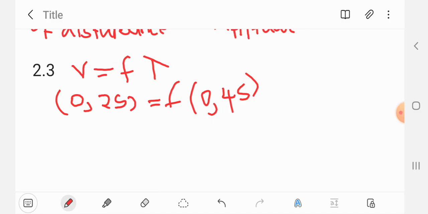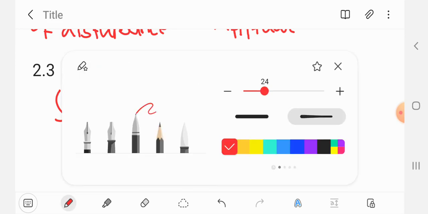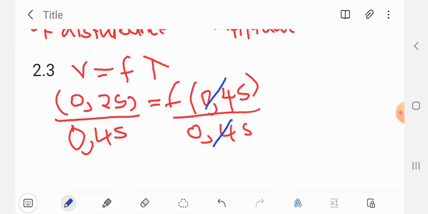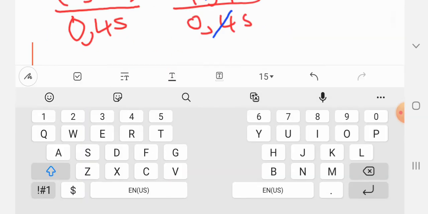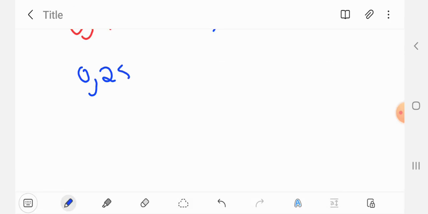We want to have f by itself because we're trying to calculate f. So we'll divide both sides by 0.45 to get rid of it, and then we can cancel it. Then we will have 0.25 over 0.45 equals f.